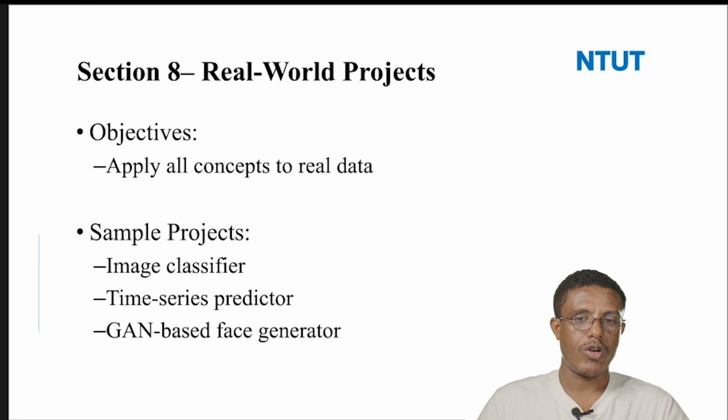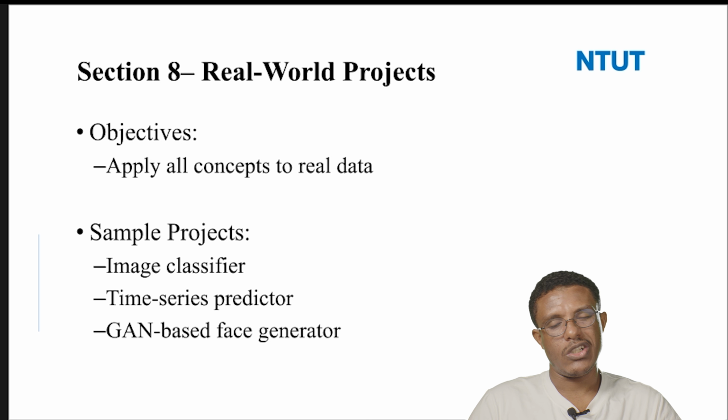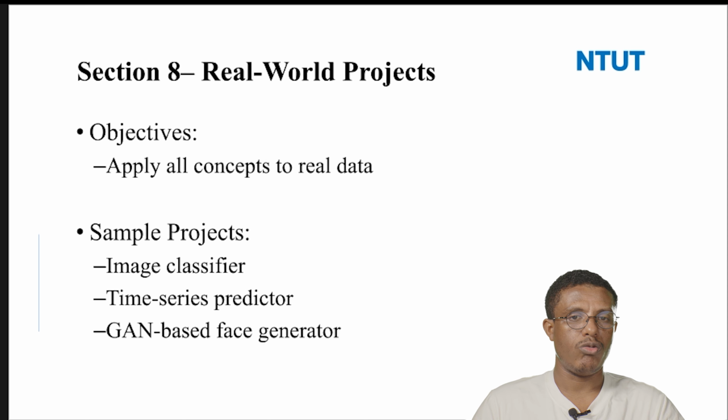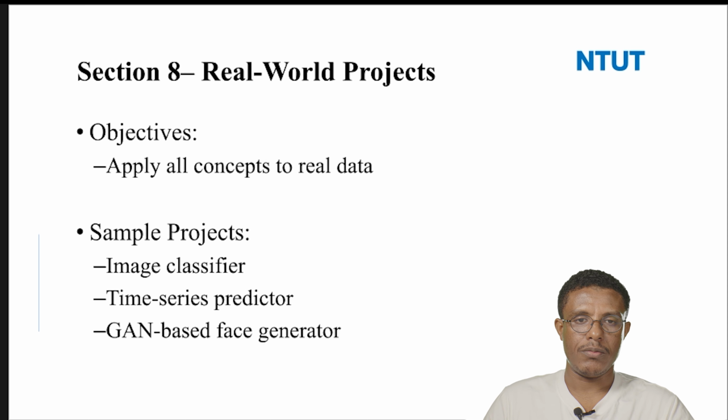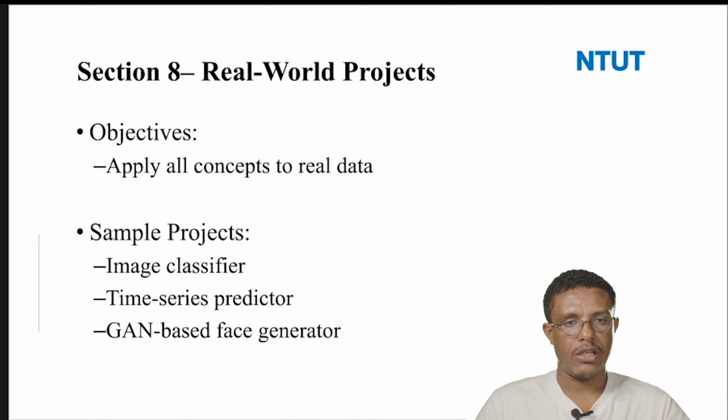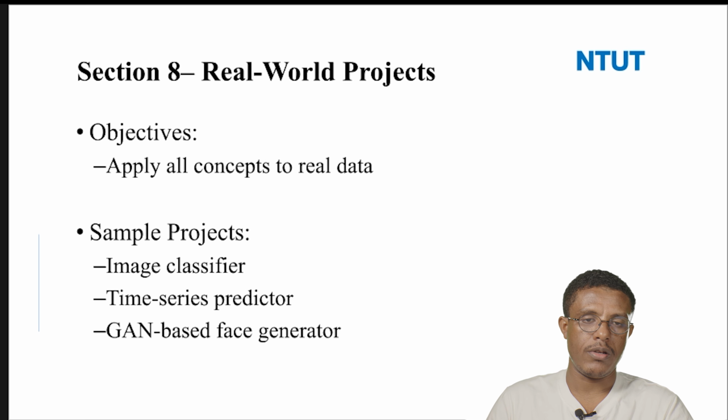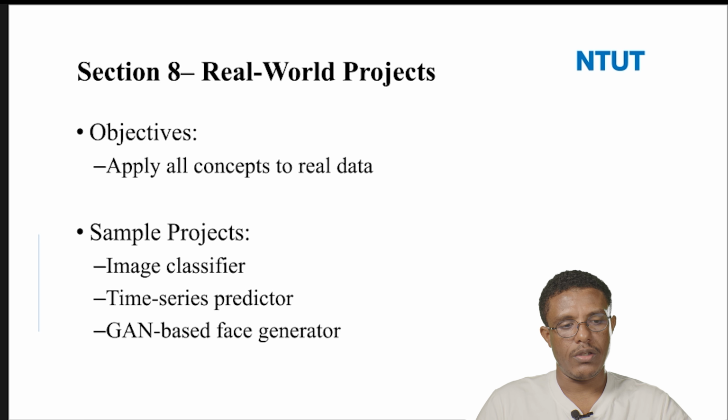Based on that, we try to generate other data. The last section is about how we implement these deep learning concepts in real-world applications. We will also see step-by-step sample projects in each section.